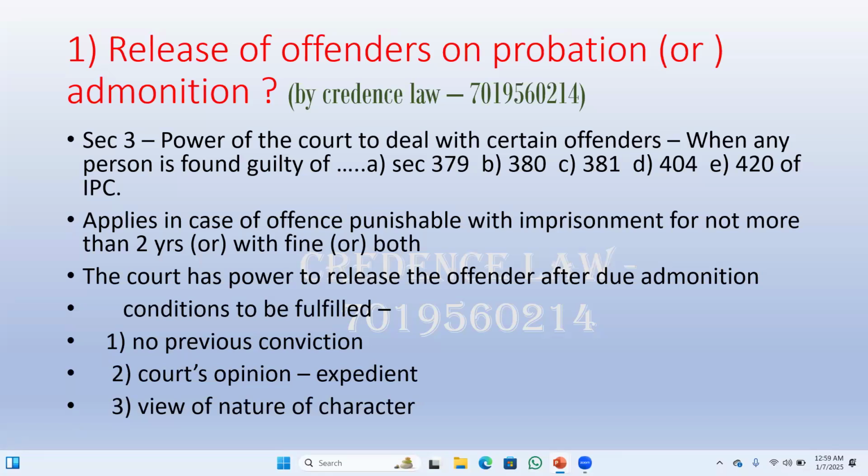Number two point that the court is going to consider is the opinion of the court. If the court feels that it is expedient, that is, appropriate, at that point of time the court can release the person on admonition. And upon viewing the nature and character of the person, after considering these 3 points, the court may release a person on admonition, that is probation.